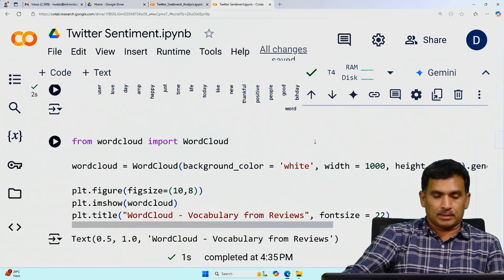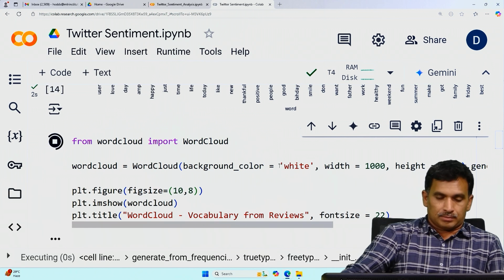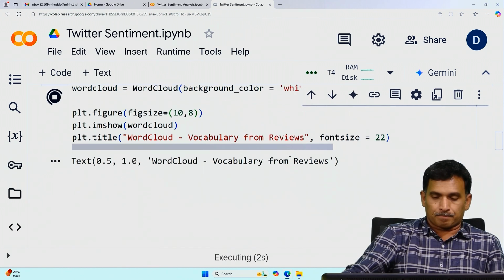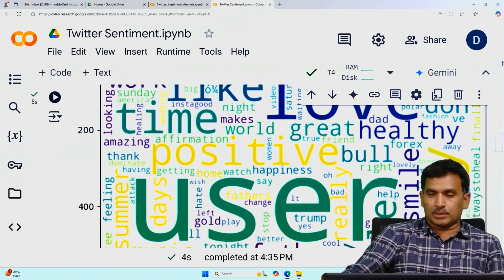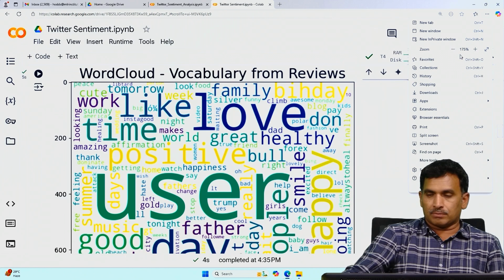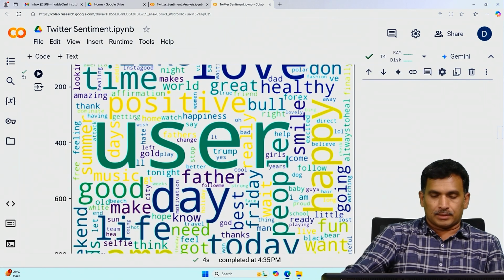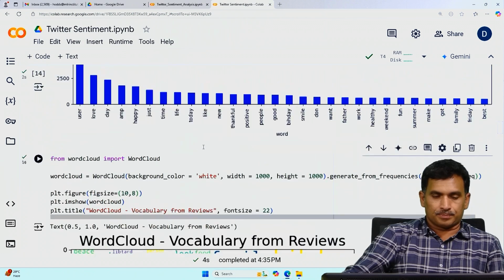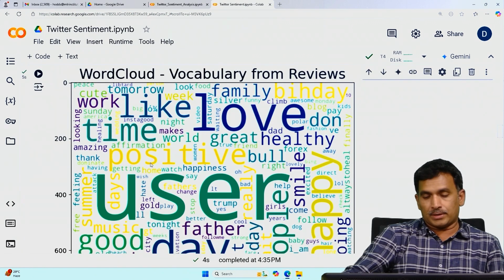Similarly, you can also build the word cloud. Here you can see, this is a word cloud which we can build so that we can quickly check. As we discussed, "user" is a more frequent word, so its font size would be high.